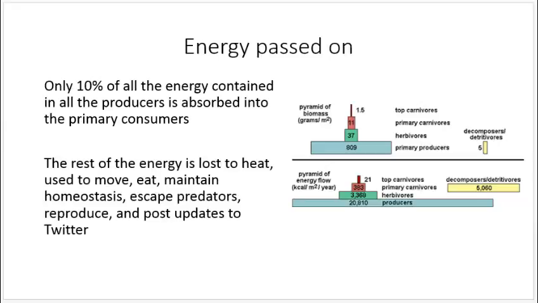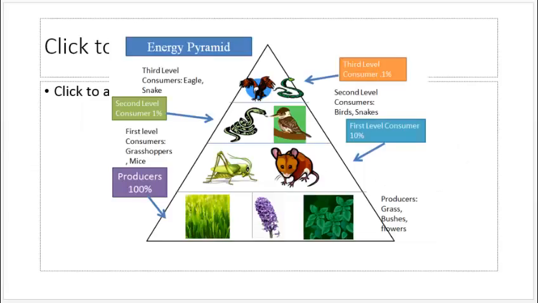They use up the energy to move. They use the energy to eat. They use the energy to maintain homeostasis, escape predators, to reproduce, post updates to Twitter. That might only be one species, actually. But the point is that the energy gets used up so that not all the energy is available to the next level. And 10% is true going up each one.